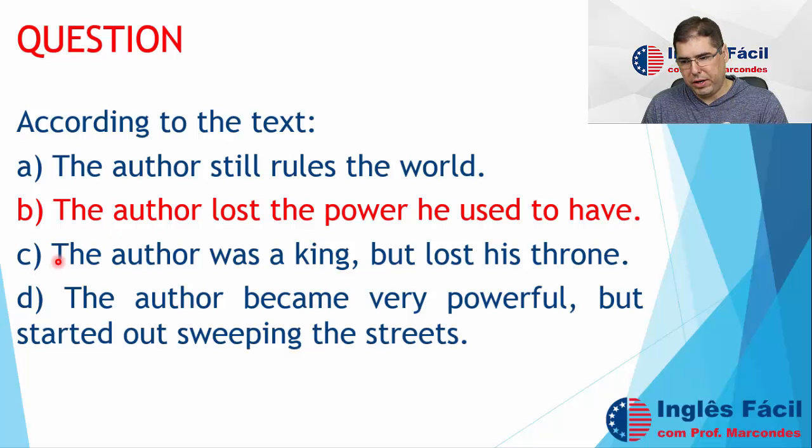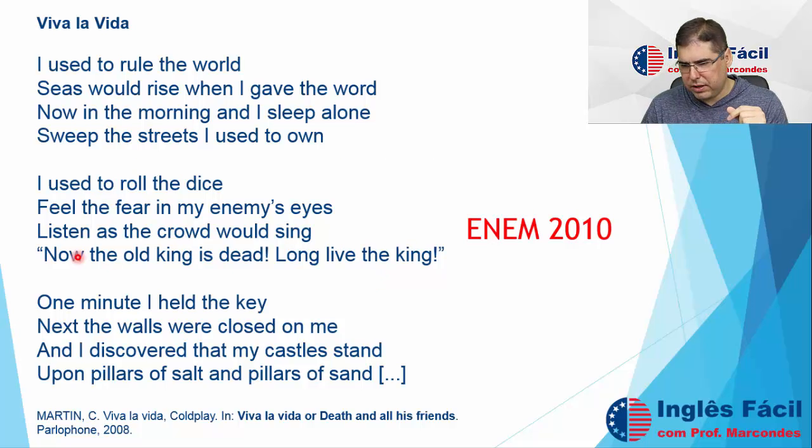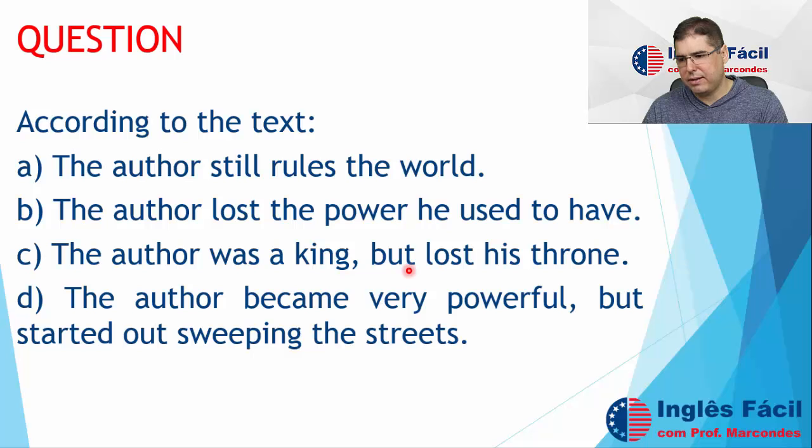Let us see the other two here. The author was a king, but lost his throne? No, this is figurative speaking, right? So he was not an actual king. We can say he had a lot of power, but not that he really was a king. He mentions a king in the text here: I listened, the crowd would sing, now the old king is dead, long live the king. But this is figurative speaking. He doesn't mean he really was a king. No, he doesn't say that in the text.